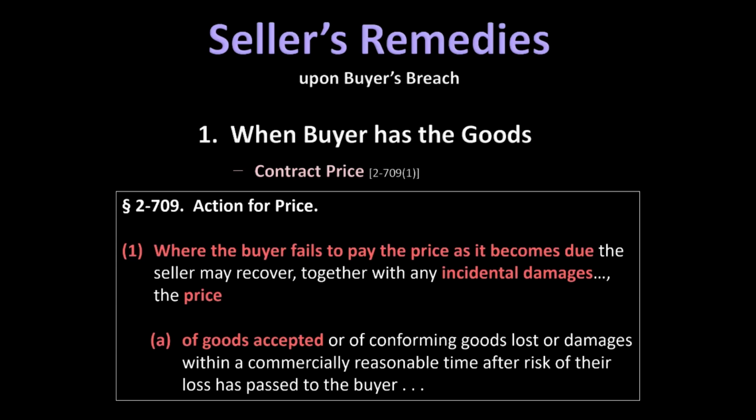In addition, as we will discuss later in this module, under section 710 of Article 2, the seller may also be entitled to indirect damages. Specifically, the seller may also be entitled to damages for her incidental losses. But that's something that we will come back to later in this module. For now, the important thing to note is that the seller's basic remedy if the buyer has accepted the goods is the contract price for those goods plus the seller's incidental damages.